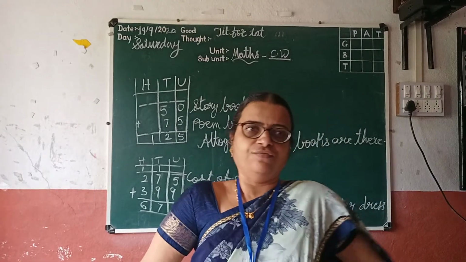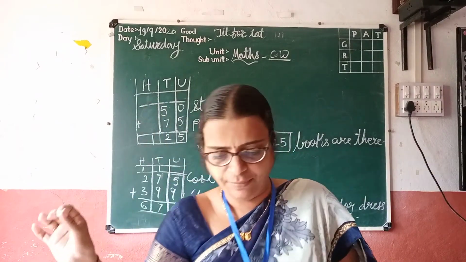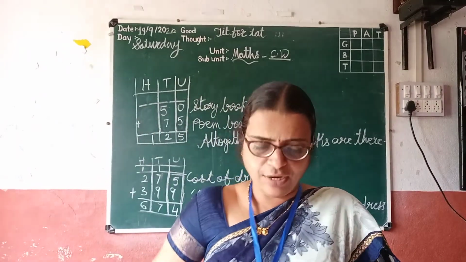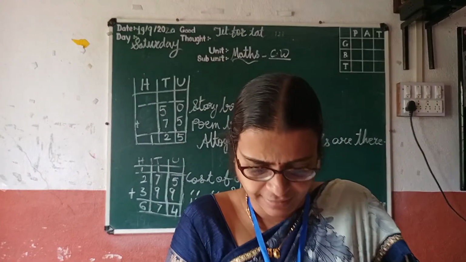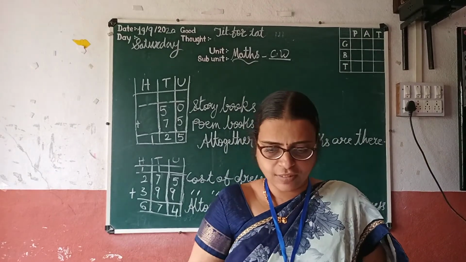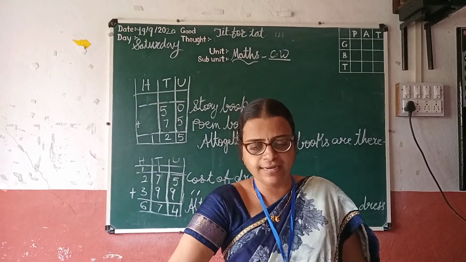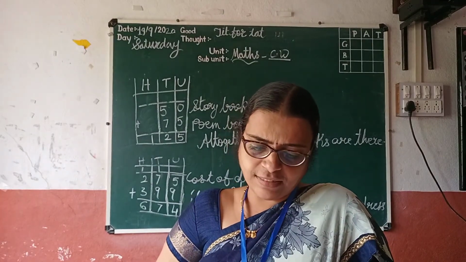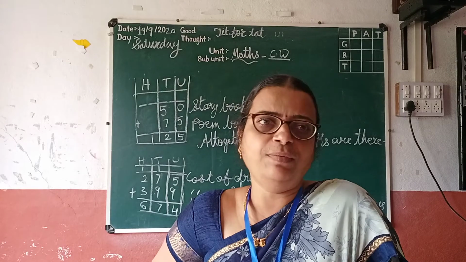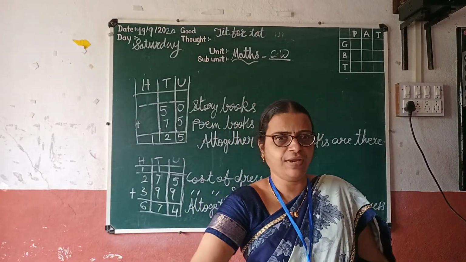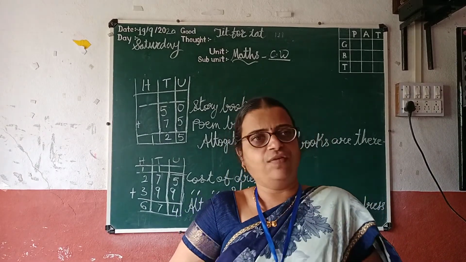For example, first of all you have to write here hundreds, tens, units. Same way, 228 plus 76, 228 girls and 76 boys. So in the annual day, how many? So 8 plus 6, how many? 14. So 4, carry 1. So in tens, 2 plus 7 tens and plus 1, it is equal to 10. Carry 1. 2 plus 1 is 3. So altogether 304 students took part in the annual day.